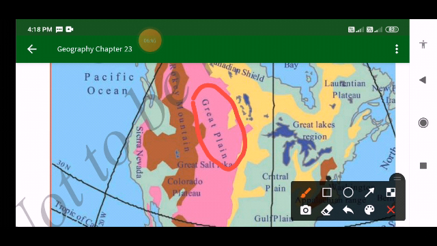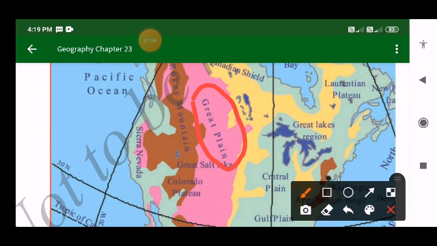And after that we have the Great Central Plains. So you can see here the Great Central Plains, which are also known as the Great Plains or Prairies. Already I told you that prairies are a vast grassland that lies between the river Mississippi and Missouri. Hence North America is called the land of prairies.